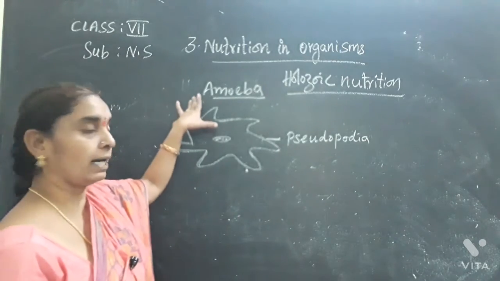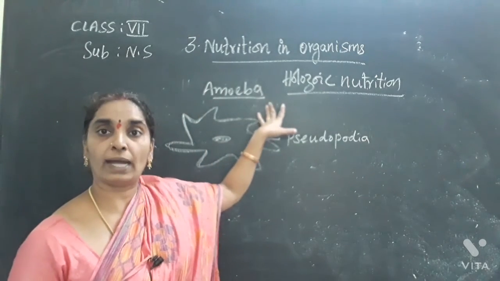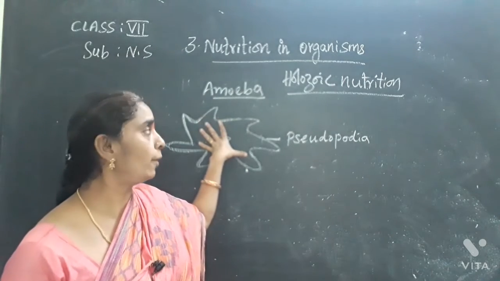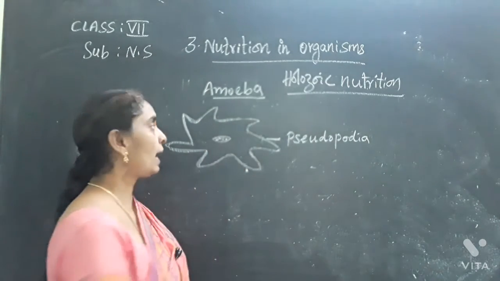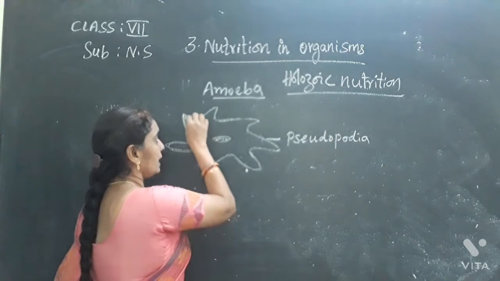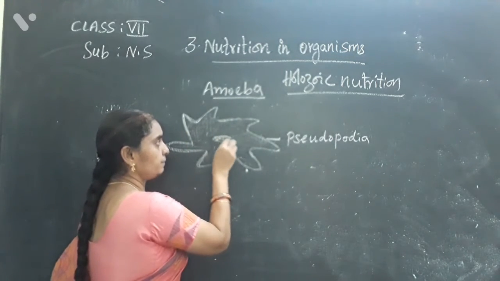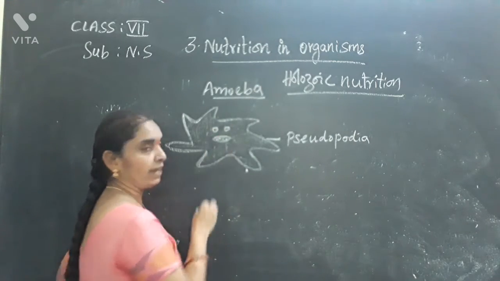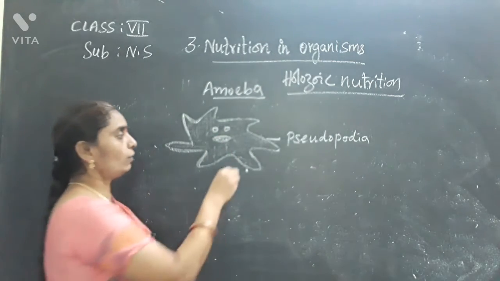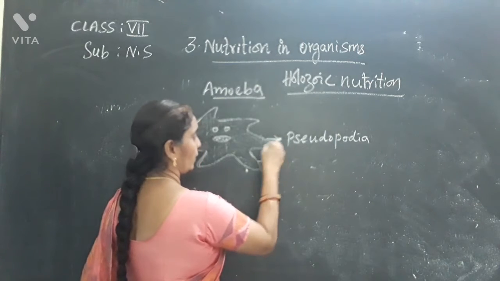So here in amoeba, which lives in an aquatic environment, the body is irregular in shape and contains the cell membrane, cytoplasm, nucleus and food vacuoles. These are pseudopodia.